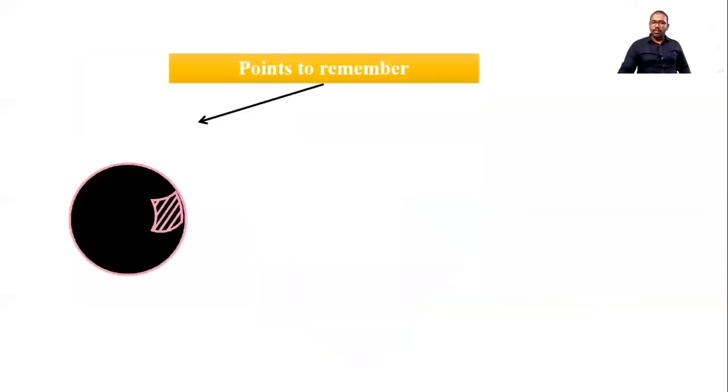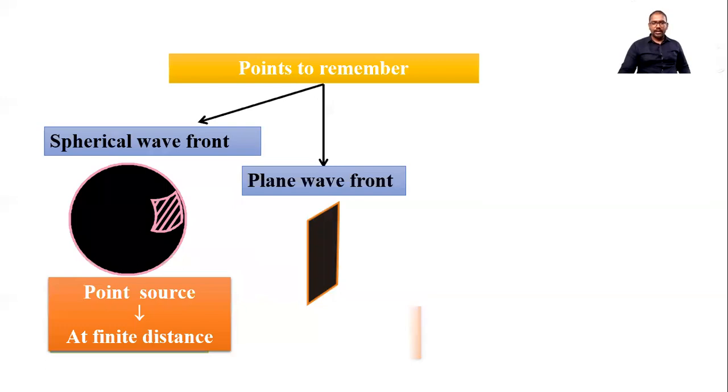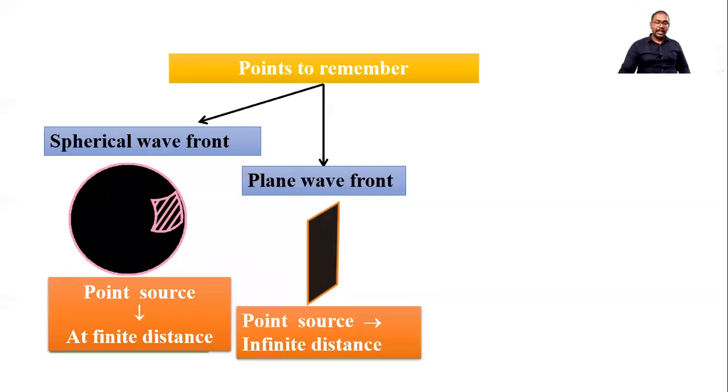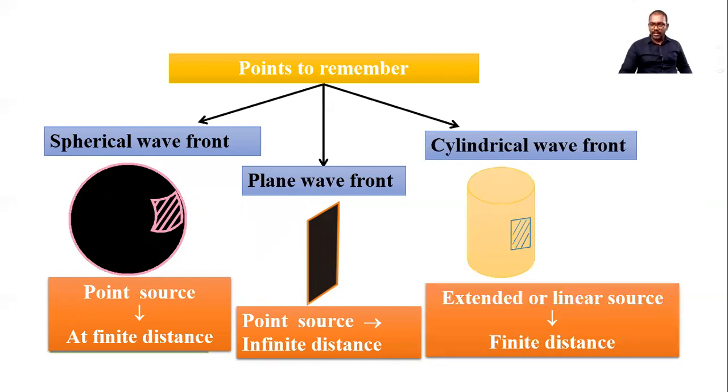Now here, remember some points about the wavefront. Spherical wavefront: point source, and finite distance. Next, plane wavefront: again point source, and infinitely large distance, or any source we can consider at an infinitely large distance. Now the third one, cylindrical wavefront, means extended source, linear source, line source we can say, and finite distance. You can see a diagram. That much is the cylindrical wavefront. So here diagrams are shown for every type of wavefront.